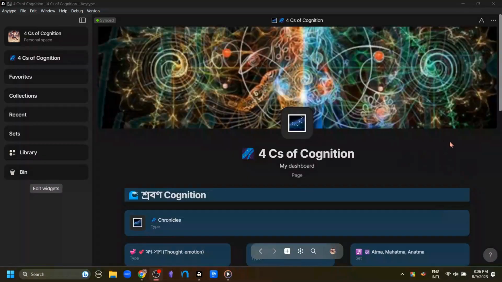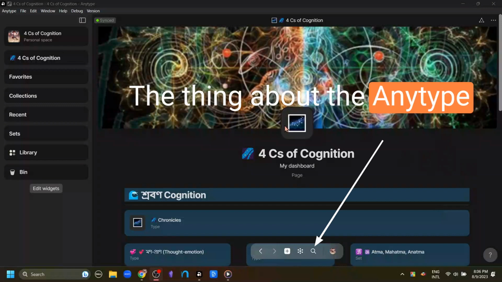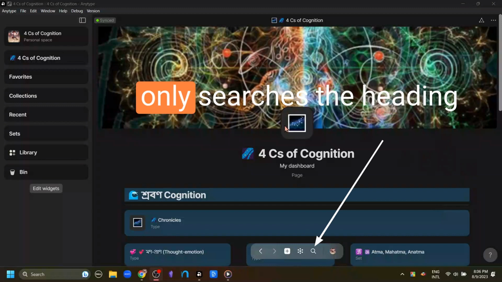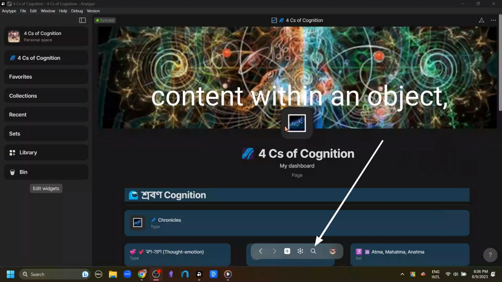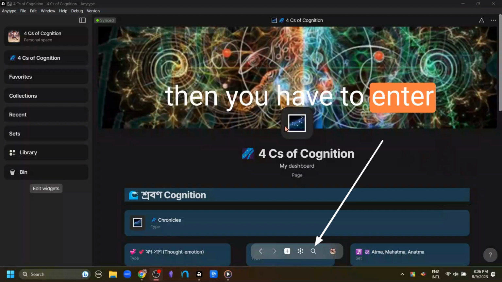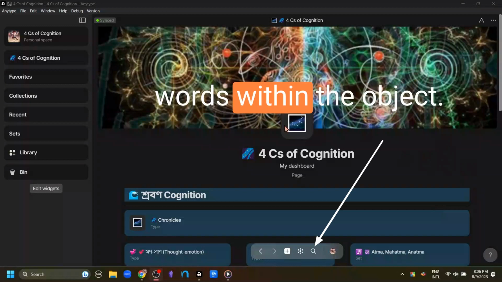Now, while I was talking about the shortcut menu, we have left behind two of the buttons in the quick action menu. These are this button, which is the search button. The thing about the Anytype search right now is that it only searches the heading of objects at the moment. If you want to search the content within an object, then you have to enter into the object, then click Ctrl F to search the words within the object.